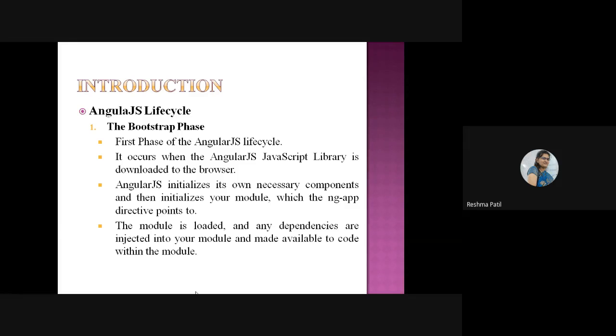So this is the first phase. Remember, here the JavaScript library is downloaded to the browser, and the required components and variables are initialized. So the initialization stage is this bootstrap phase.